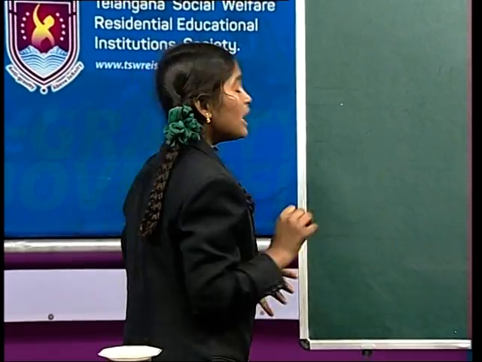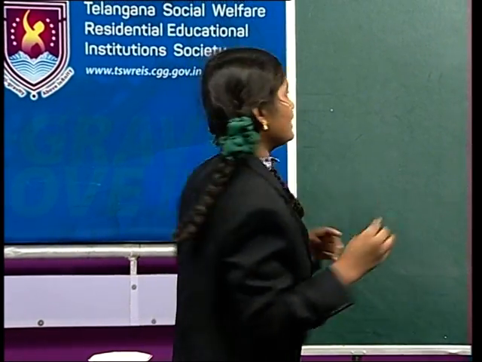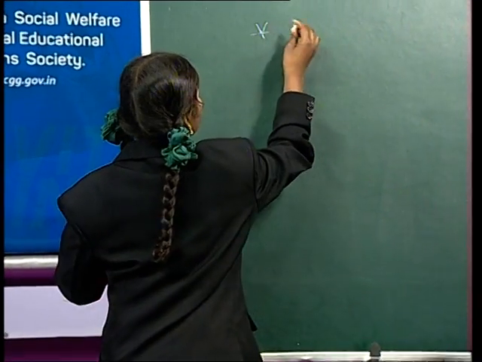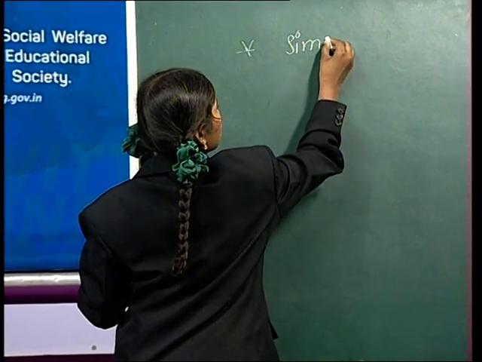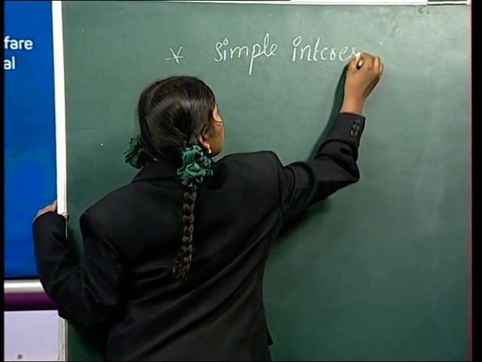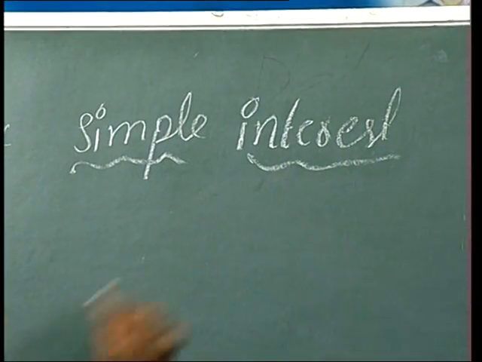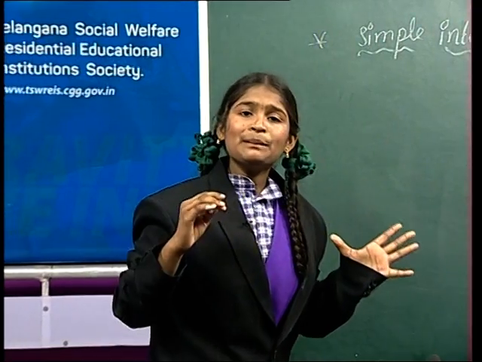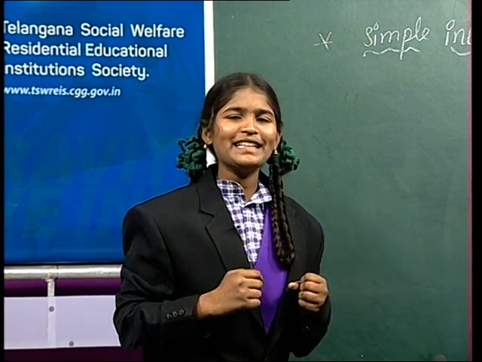That means principal. Swallows, do you know the formula of simple interest? Yes, it's correct. Simply, the simple interest formula is I equal PTR by 100. Let's see how it is formed. Now, the first topic is simple interest.